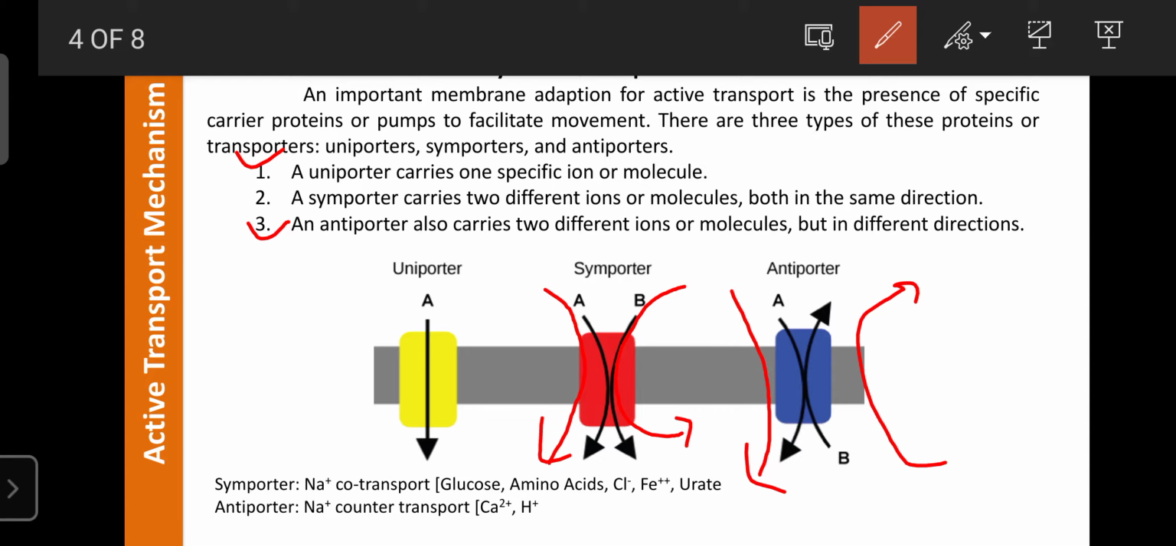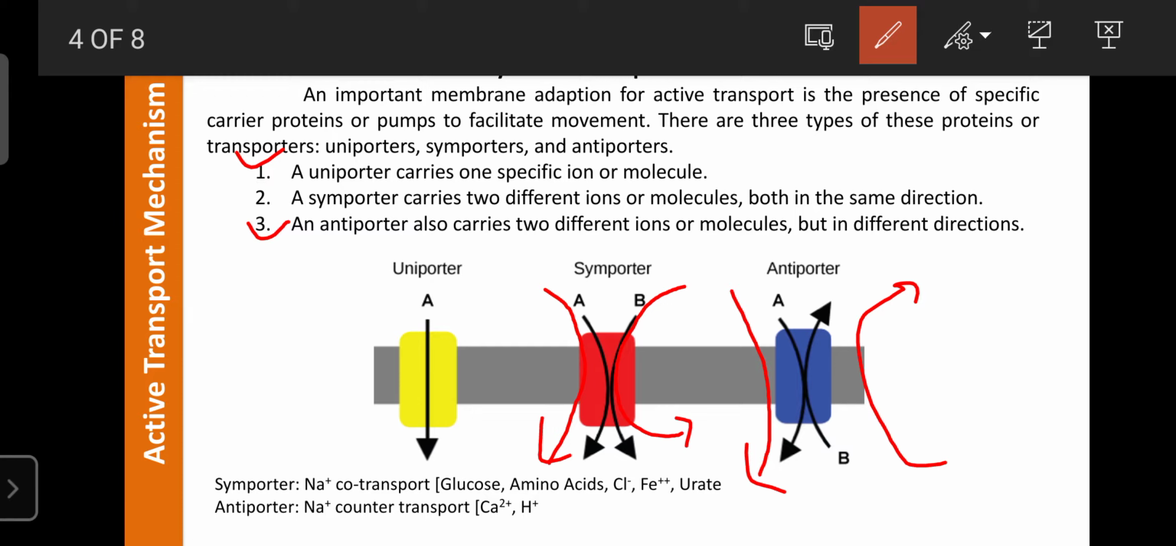For example, in the cardiac muscle, there is a need to contract the cardiac muscles. First the stimulus reaches the cardiac cell, then sodium enters inside the cardiac cells. It creates a positive charge. Then that sodium is exchanged with calcium. Sodium leaves the cell and calcium enters inside the cells. Such a mechanism is known as the antiporter mechanism, that is the sodium calcium counter transport. Another example is the sodium hydrogen counter transport.